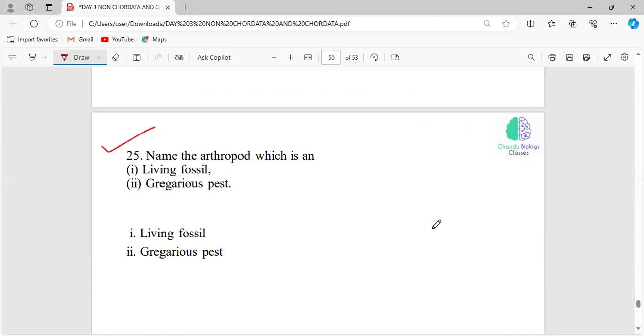Now, which arthropod is considered a living fossil, and what is considered a gregarious pest under the phylum Arthropoda? Anybody have an answer for this question?